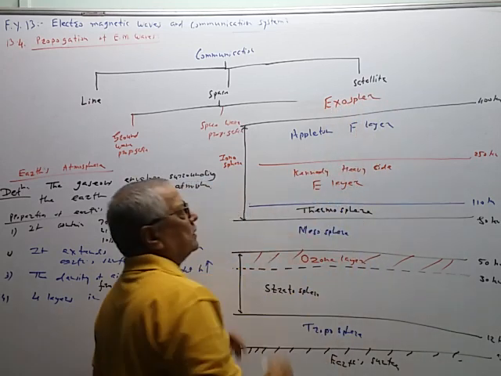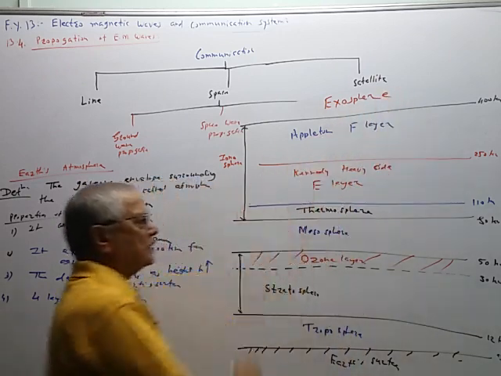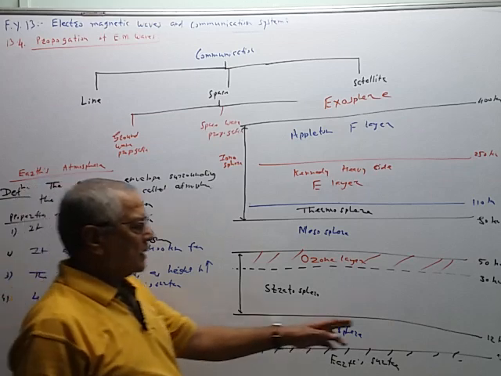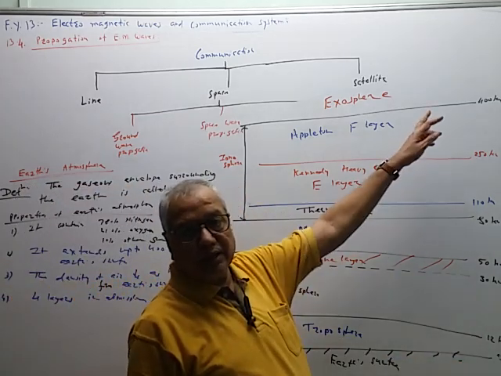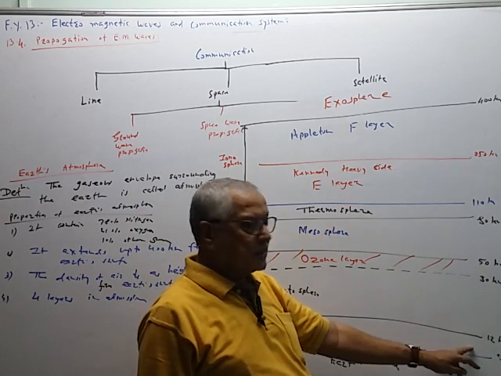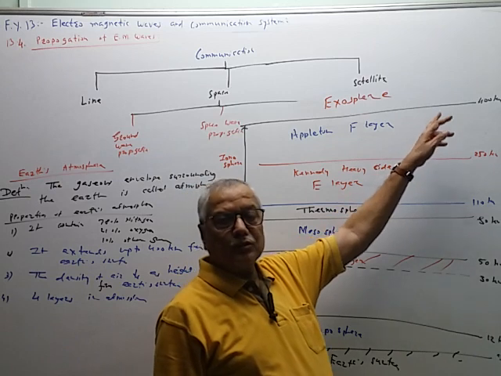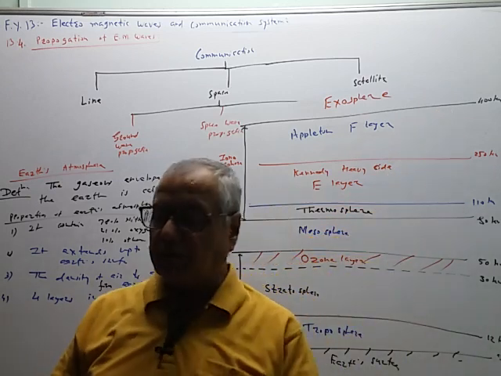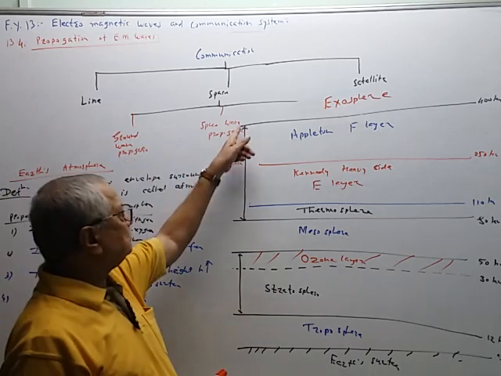So there is no atmosphere here. We are outside the Earth's atmosphere. There are no gases, etc. So as the height increases from 0 to 400 km, the density of the air goes on decreasing. Here near the surface of the Earth, it is nearly 1.29 and it becomes nearly 10 to the minus 10, negligibly small like this. So this is called the ionosphere.